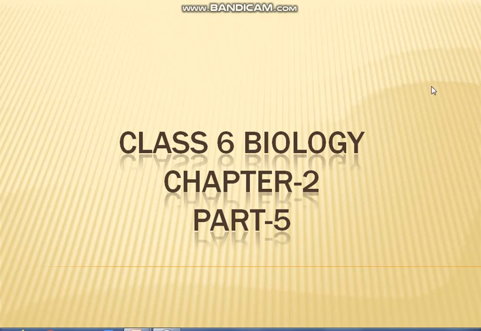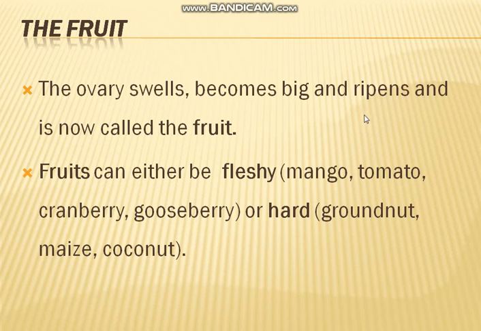In the last class we learned about fertilization, the steps in fertilization, and what happens after fertilization. Today we will discuss fruits. Let's move to fruits. We know that the ovary becomes the fruit. The ovary swells, becomes big and ripens, and is now called a fruit.